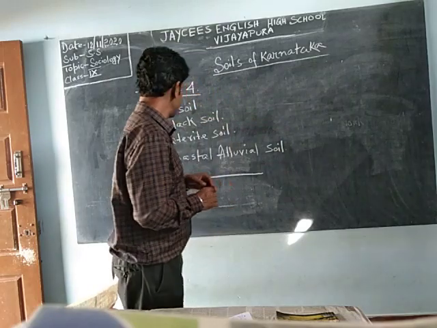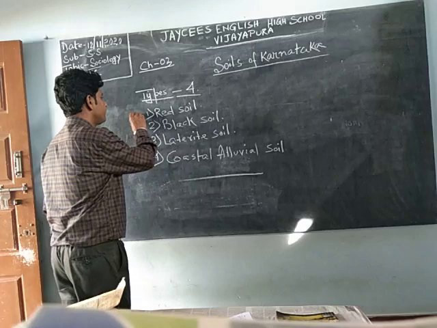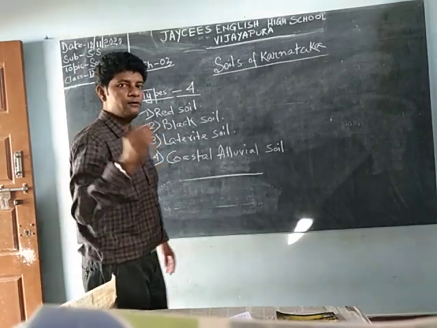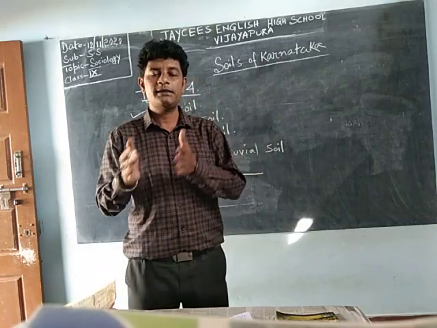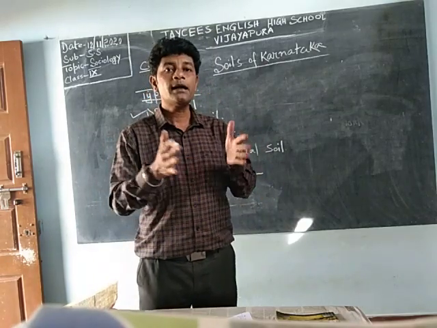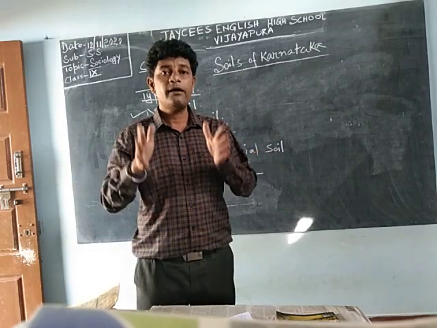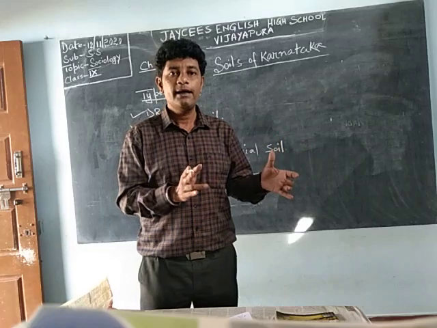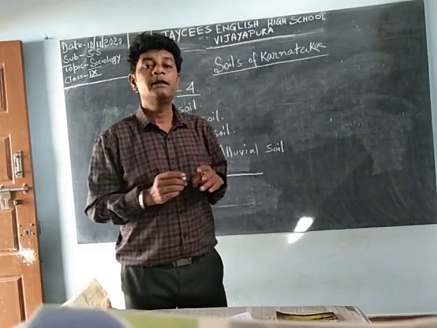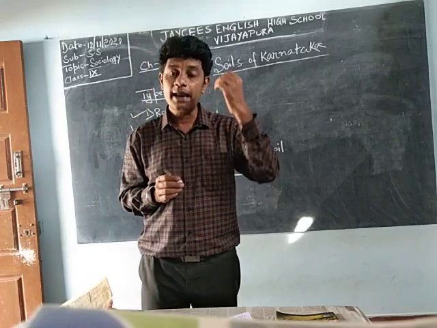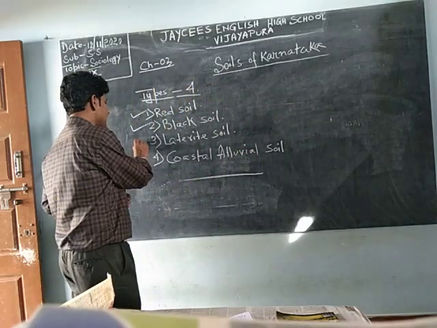In the previous class we have done red soil and black soil. You have to keep the concept in mind: why it is red soil, why it is black soil, what crops are grown here, and which part of Karnataka has this type of soil. These are the core concepts you must have in your memory, then only you will be able to answer any questions related to these soils. So now we will go with the laterite soil.